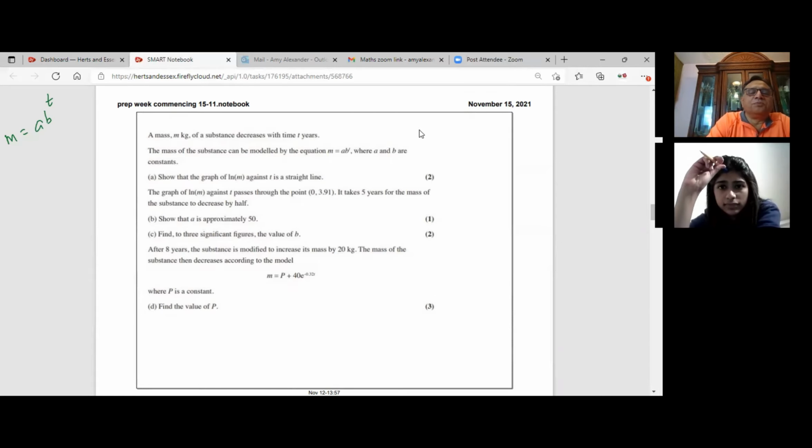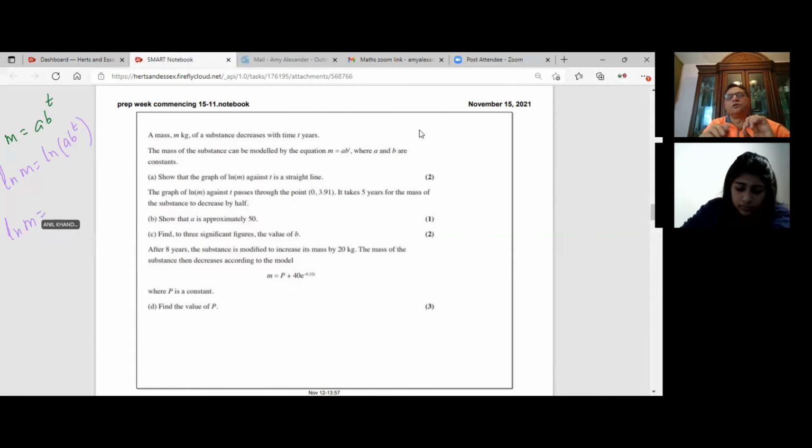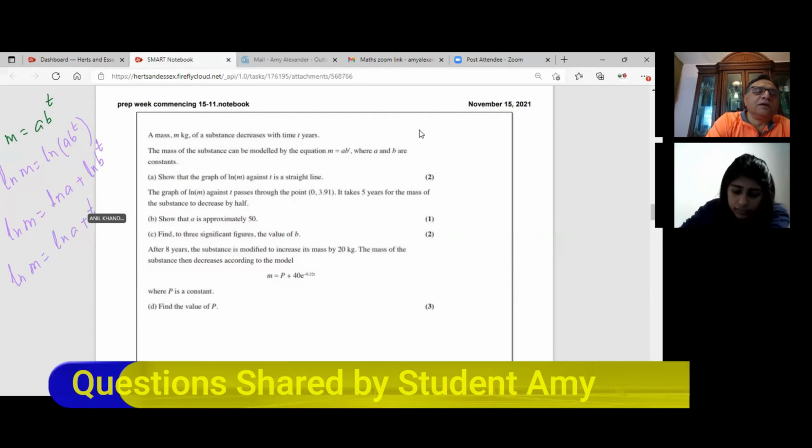Okay, so that is simple. You take log both sides, correct? So when you take log both sides, you get ln m equals ln of a b to the power of t. Applying the properties, you remember the product rule, right? We could write this as ln a plus ln b to the power of t. So this means ln m equals ln a plus t times ln b.